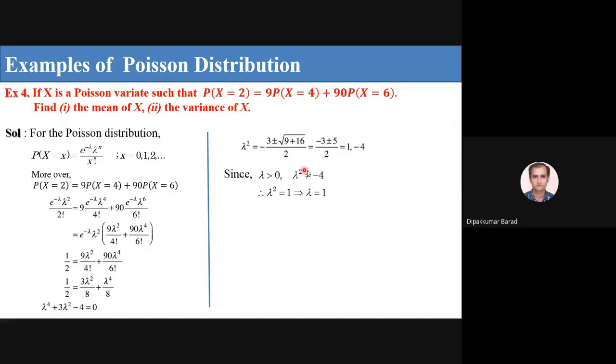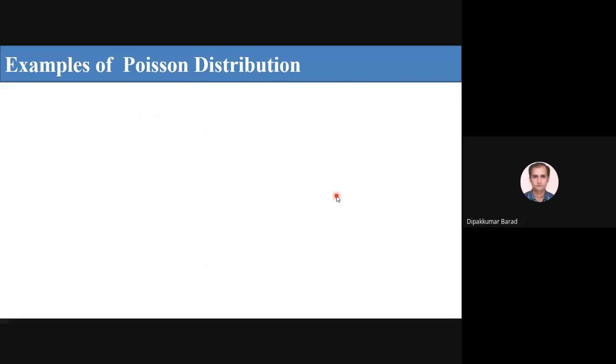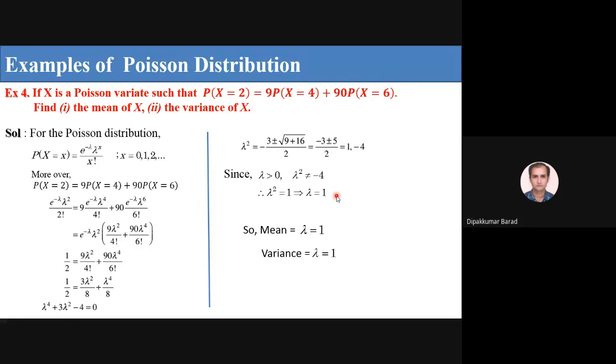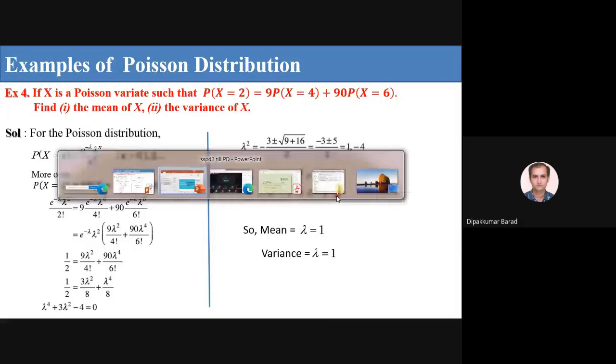And for lambda square equal to minus 4, lambda is equal to plus or minus under root minus 4. But under root minus 4 is a complex number, and here we are discussing only real values. So lambda equal to 1 is the possible value. So mean is equal to lambda equal to 1, and in a similar manner variance is also lambda equal to 1. So look at this example. I give you 2 minutes.